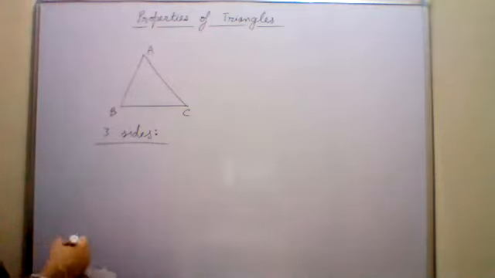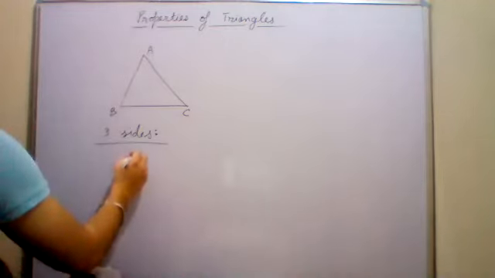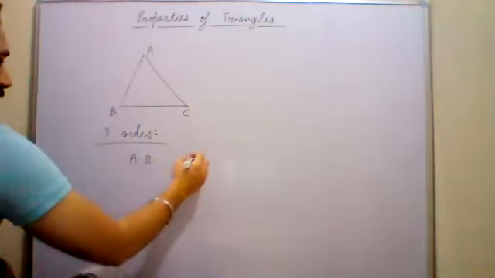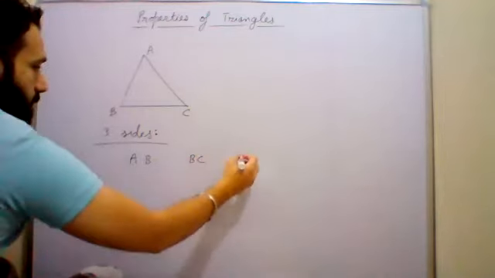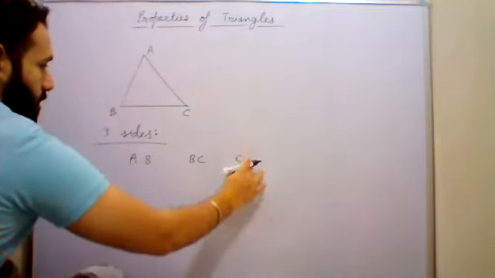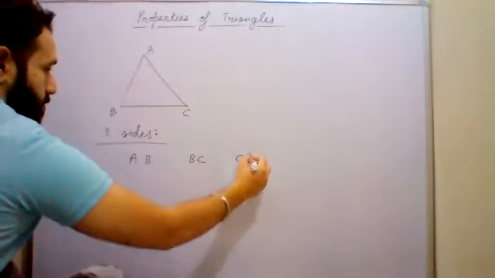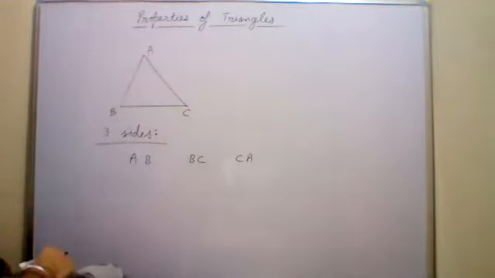The first side is AC, second is BC, and third is BA. Very good. So first side is AB, second is BC, and third is CA. These are the three sides of the triangle.